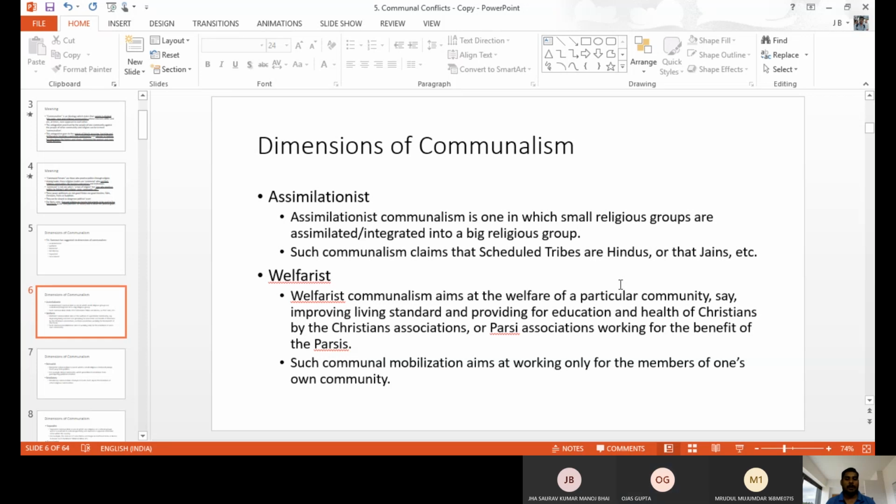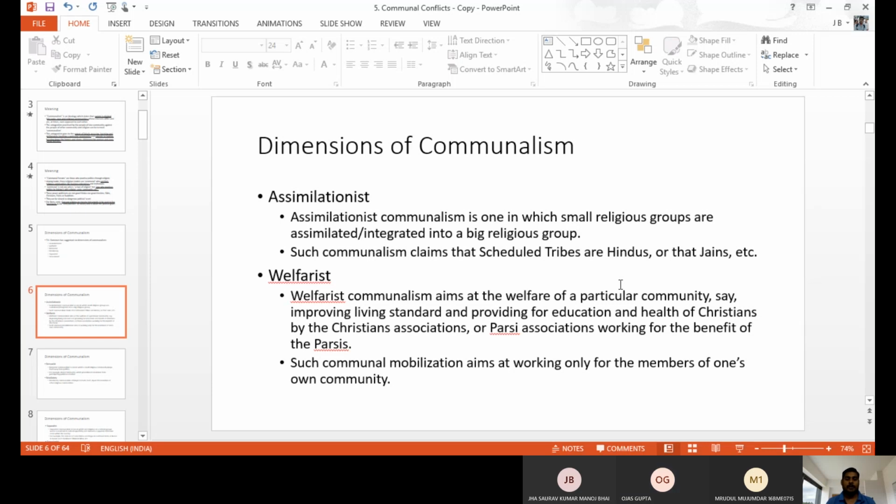But sometimes Hindu people claim that scheduled tribes also come under the Hindu community. When you assimilate a number of people into your group, that type of ideology is assimilationist communalism.